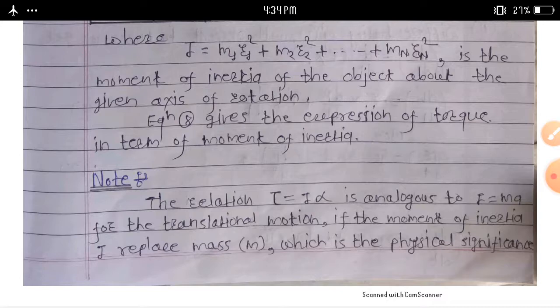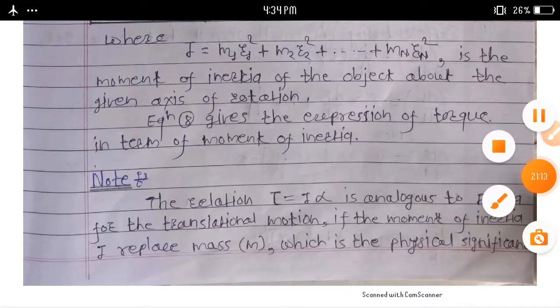And last, expression for torque in terms of moment of inertia. In this way we complete this topic. Today we stop here. Thank you.